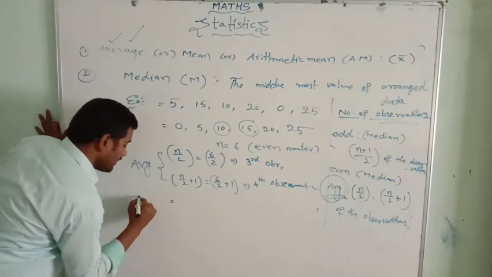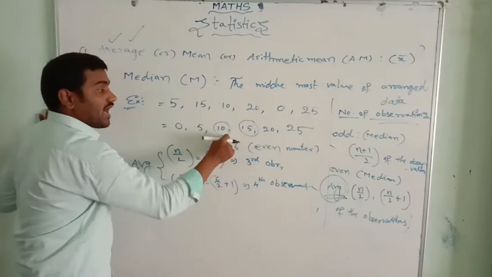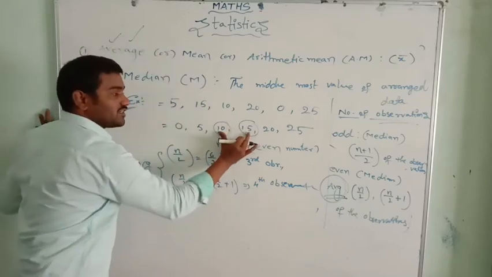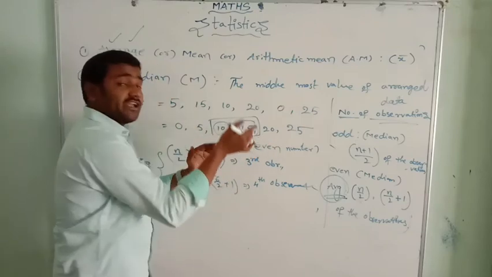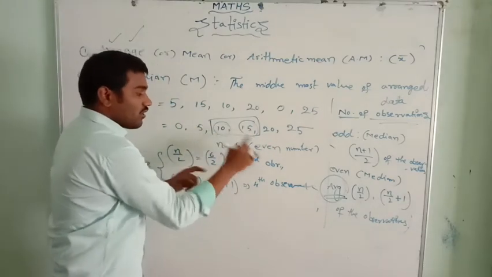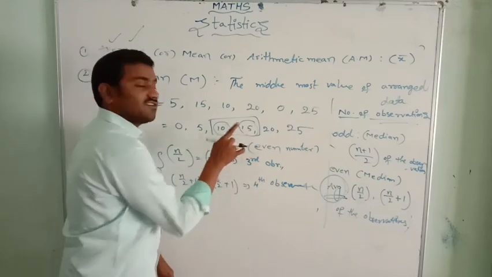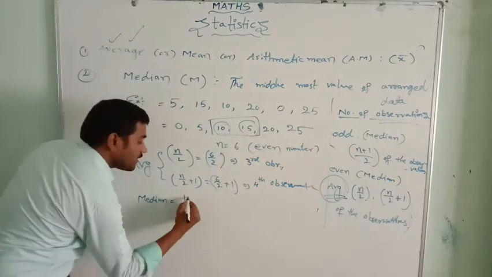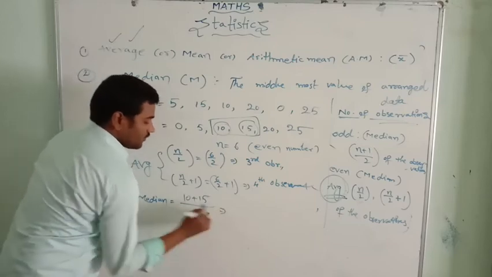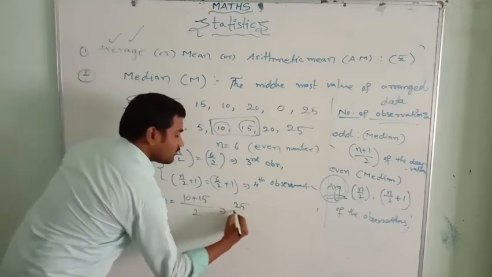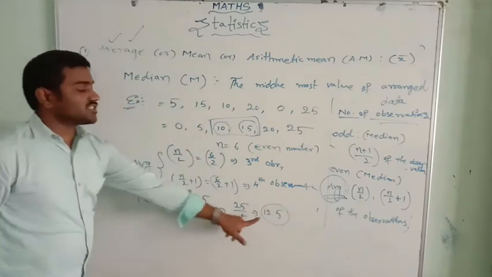Now let's find the median. The average formula is the sum of the observations, not all, only these two observations, by the number of observations. Third observation is 10, fourth observation is 15. Sum of these two, 10 plus 15, is 25, divided by 2 observations. 25 by 2 equals 12.5. This is the median.